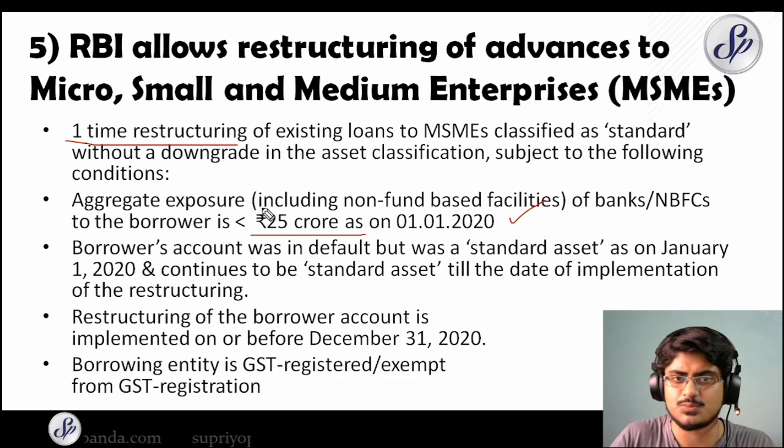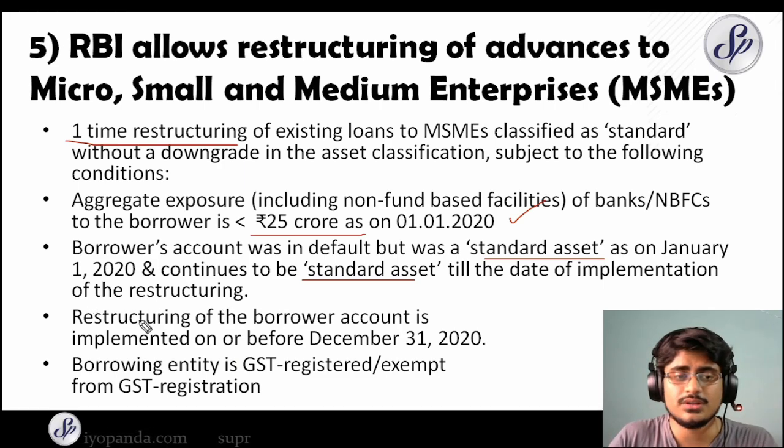Aggregate exposure includes all the non-fund based facilities as well. It has to be below 25 crore, and the borrower's account was in default but was a standard asset as on January 1, 2020 and continues to be a standard asset till the date of implementation of the restructuring. Also, the restructuring of the borrower account is implemented on or before December 31st, 2020. So these are the three important conditions, and the fourth condition is that the borrowing entity is GST registered or it is exempt from GST registration.